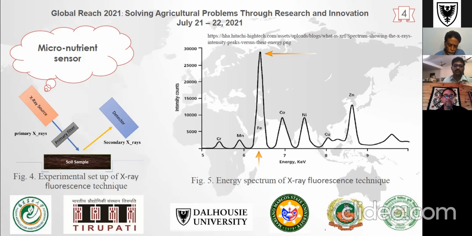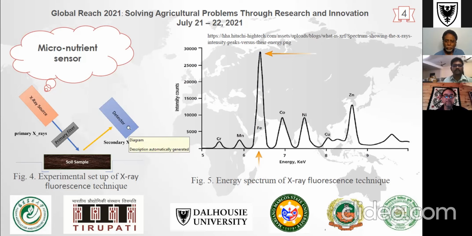And because of this, whenever a transition is happening from a higher energy level to a lower energy level, energy is going to be dissipated, and this dissipated energy is going to be collected by the detector, and the dissipated energy is going to be the characteristic of that particular element.